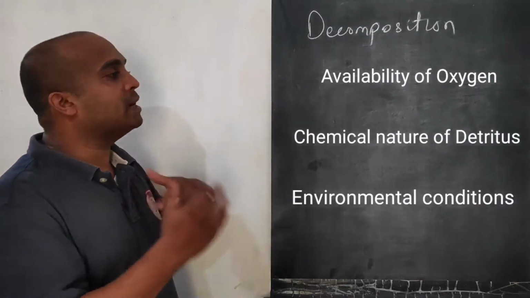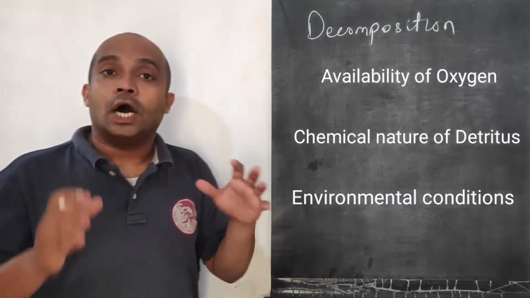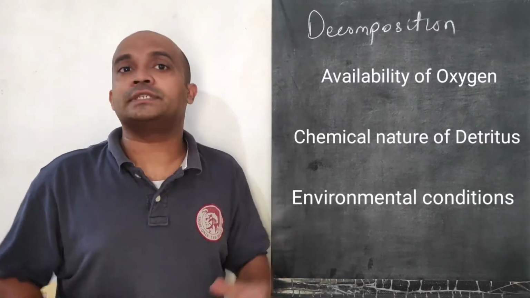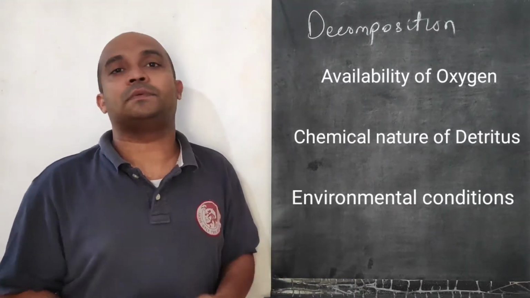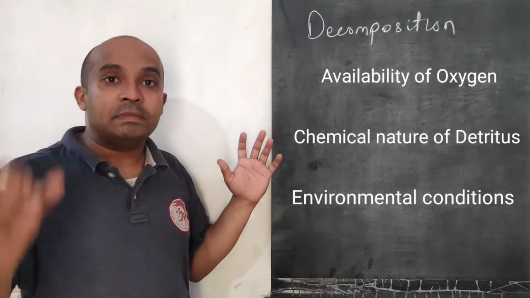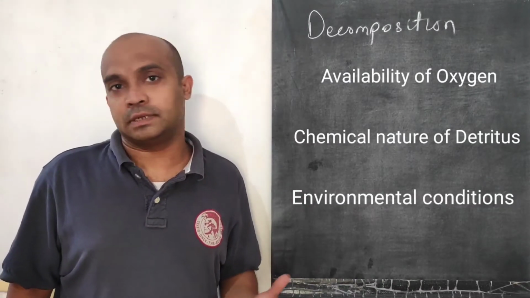Let's talk about them one by one. First we will talk about oxygen. As decomposition is an oxygen requiring process, obviously in presence of oxygen only this process will occur.